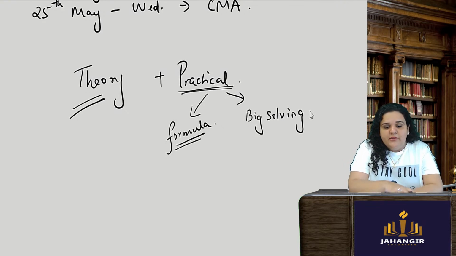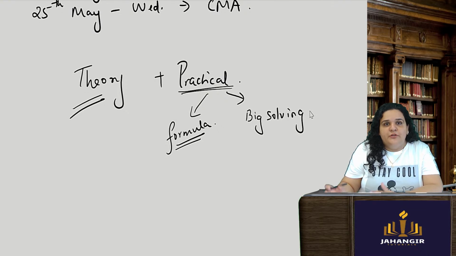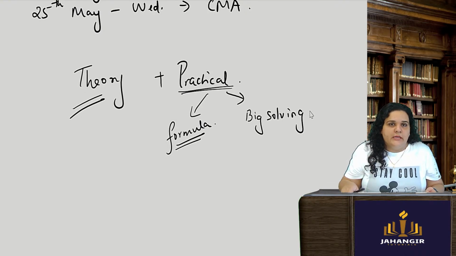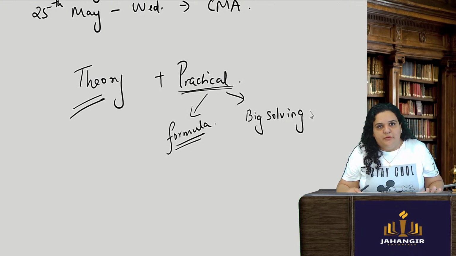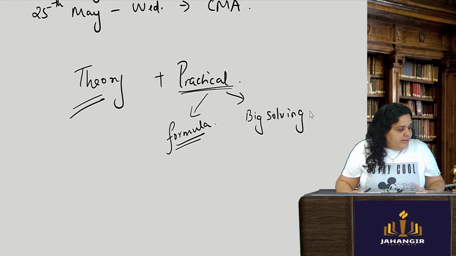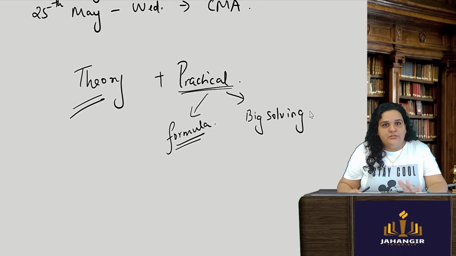This big solving will be how many questions? 10. So for those 10 questions, if you waste your time in the beginning, you will have time management issues towards the end. So first quickly finish all your theory, then come to the direct formula questions and then start your big solving paper. That is one tip which is very important.